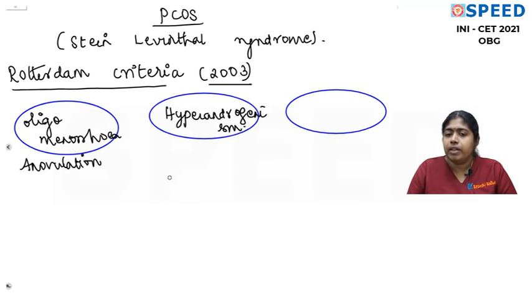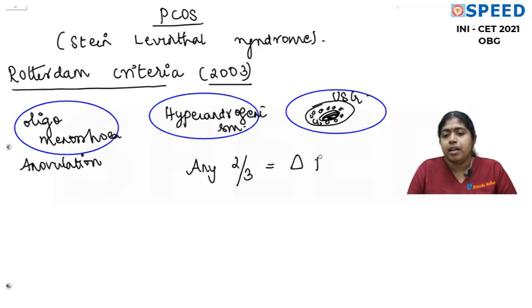has biochemically elevated androgens. And number three is the ultrasound appearance: at least one ovary showing 12 follicles, which are peripherally arranged with the necklace pattern. Please understand that if you have any 2 out of 3 of these features, then you can make a diagnosis of polycystic ovarian syndrome.